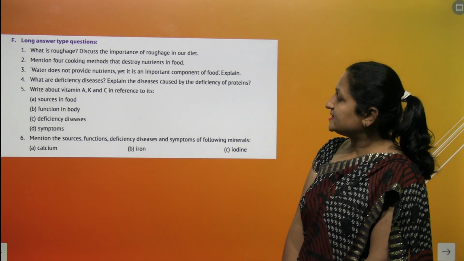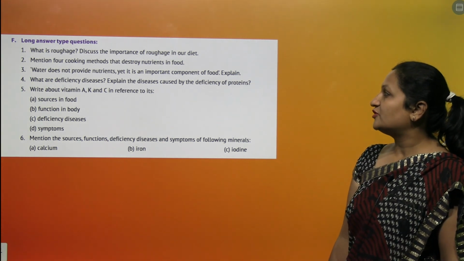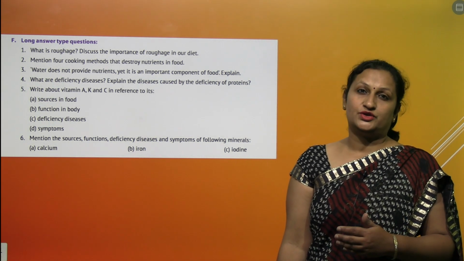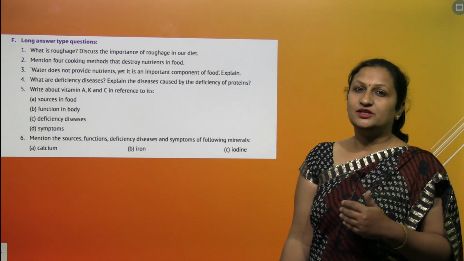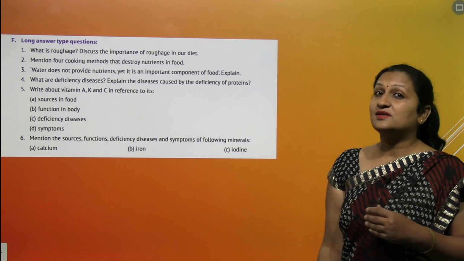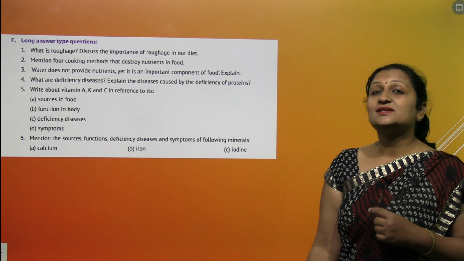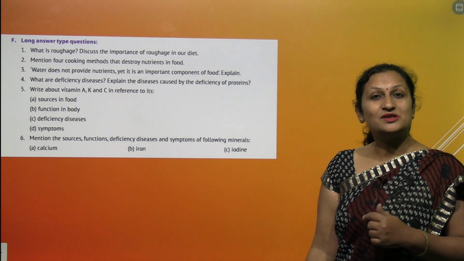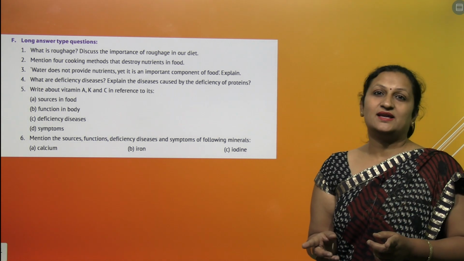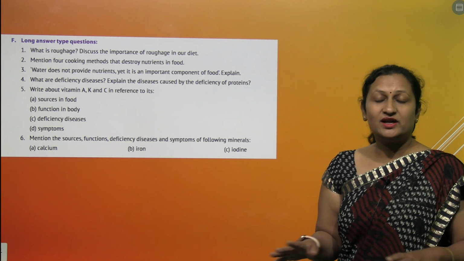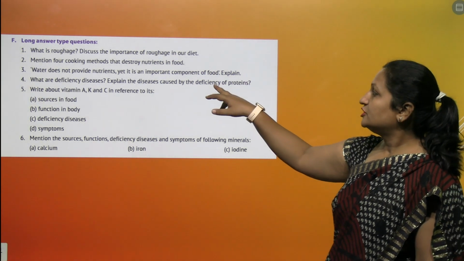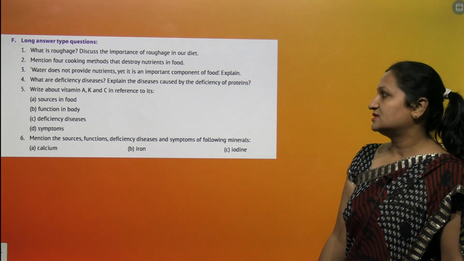What are deficiency diseases? Explain the disease caused by deficiency of protein. The diseases which are caused due to absence of any of the nutrients from your diet are called deficiency diseases. Now, deficiency of protein in children causes kwashiorkor. What are the symptoms of kwashiorkor? Kwashiorkor includes protruding belly, bow-shaped legs, stunted growth, no gain in weight. All these are the symptoms which result due to deficiency of proteins.